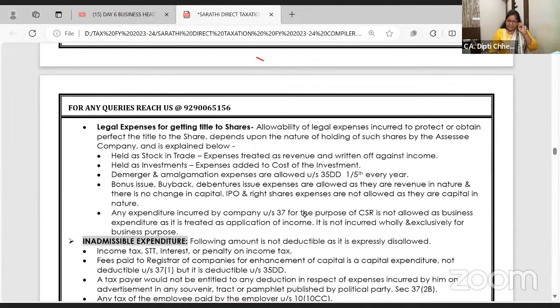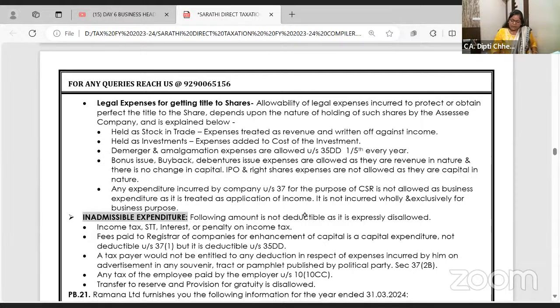Legal expenses are allowed. Legal expenses not necessarily in-house, they also pay outsiders, that is also allowed. Demerger and amalgamation expenses are allowed at 1/5 every year. In short, bonus, buyback and all such expenses are allowed because there is no change in capital. But if you make a change in capital, that is not allowed.